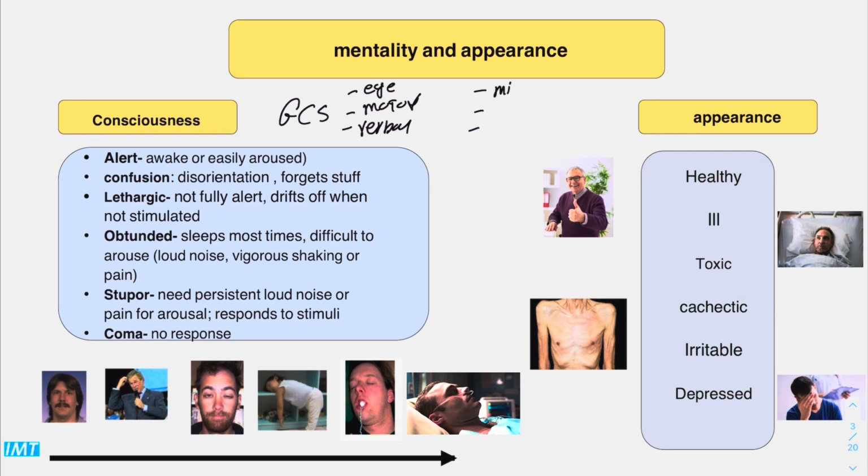We have mild, which is from 13 to 15, moderate, which is from 9 to 12, or we have severe, from 3 to 8. The normal level should be 15.